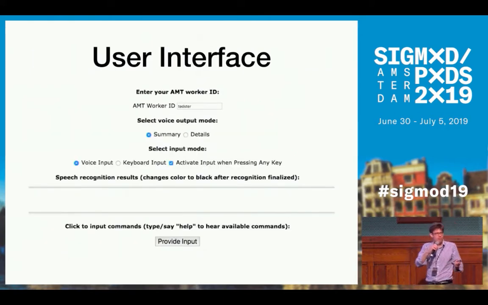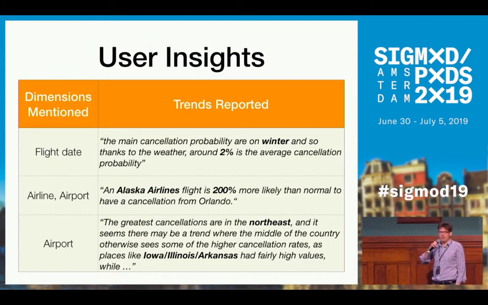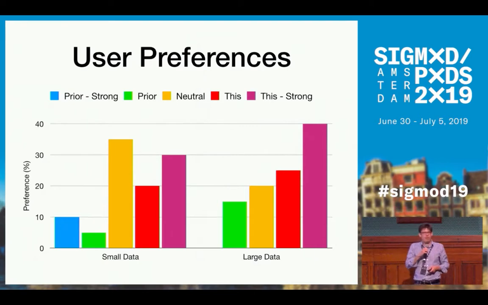It gives them the choice between different voice generation methods for their queries. And first of all, we noticed that users were indeed able to extract non-trivial insights from the dataset via voice analysis. Here you see some examples where they connect, for instance, different dimensions, and they talk about quite specific data subsets. But more importantly, we asked users about their preferences between our voice generation method and the baseline.